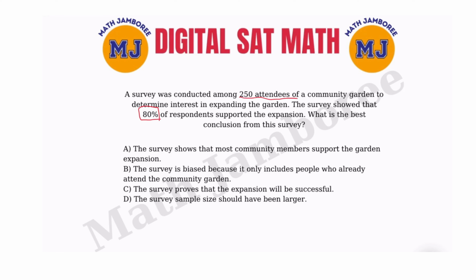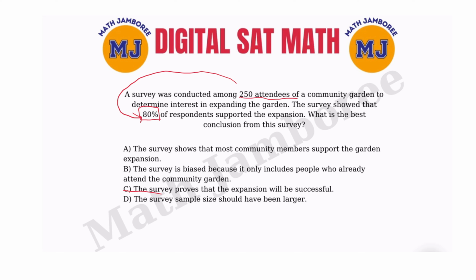B says this survey is biased because it only includes people who already attend the community garden. C says this survey proves that the expansion will be successful. As I said, that is too broad. We cannot know that since there were 250 attendees of a community garden selected, so we cannot know that it will actually be successful since it only tells that they were highly supporting that.